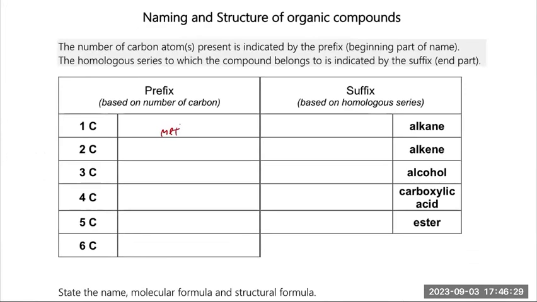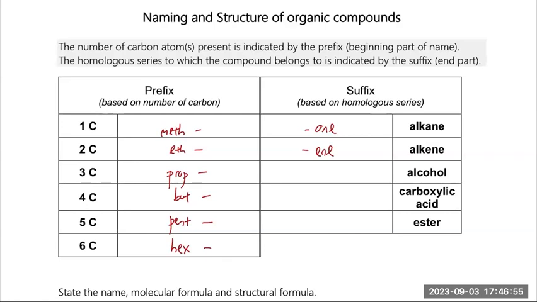Of course, the prefixes please memorize like math, F, prop, then but, then pent. After 5 carbons, you follow your trigonometry: pentagon, hexagon, heptagon, exactly the same. Then for the suffix, we follow the functional group. So alkane is ANE, alkene is ENE. This one pay attention.